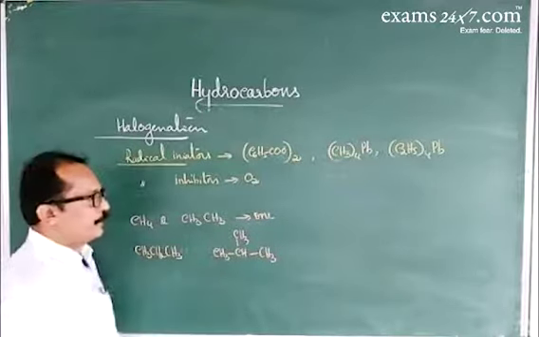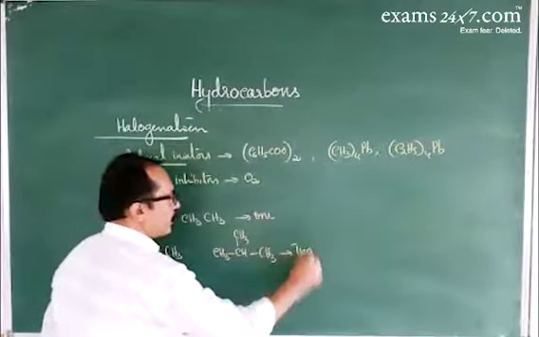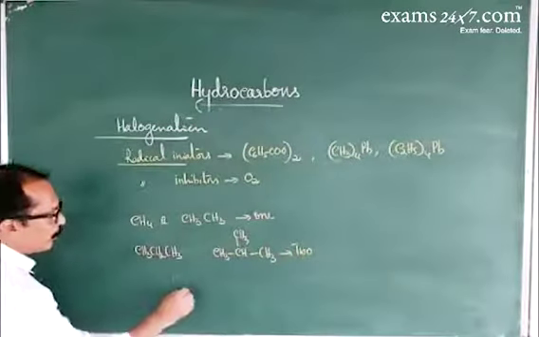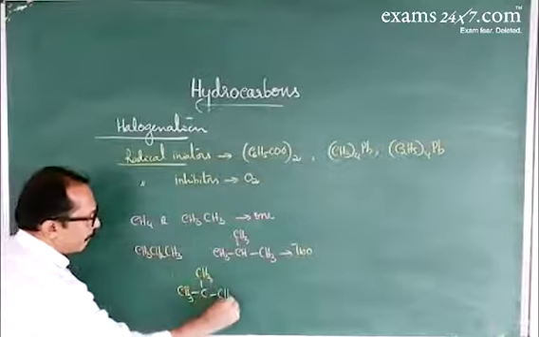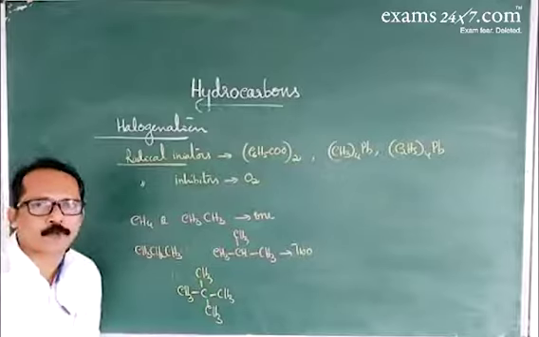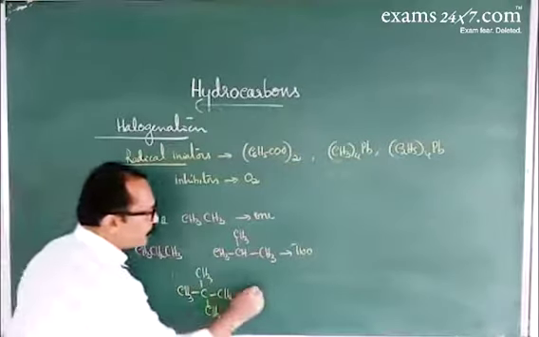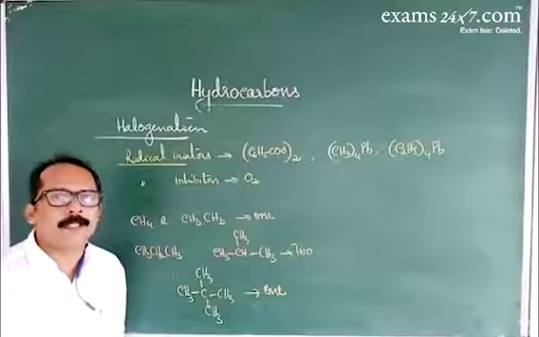So it gives two products. Now, one more compound: there's only one type of hydrogen, so this compound on halogenation gives only one monohalogenated product.